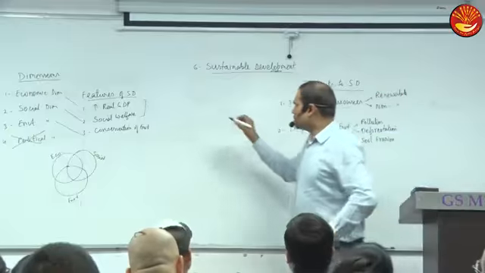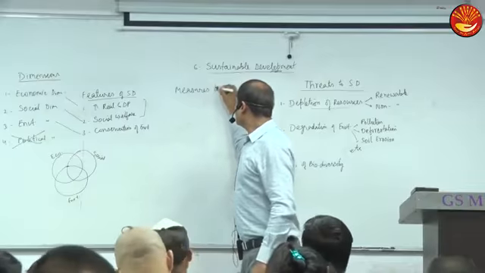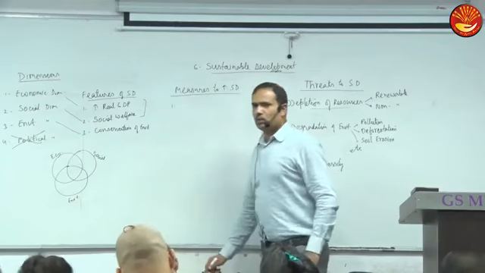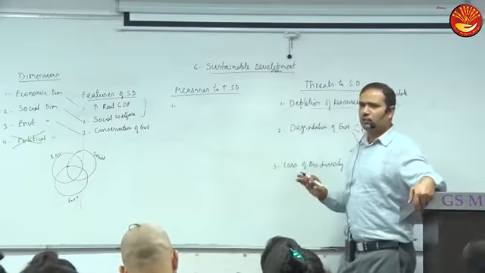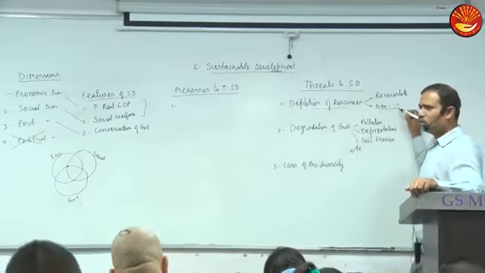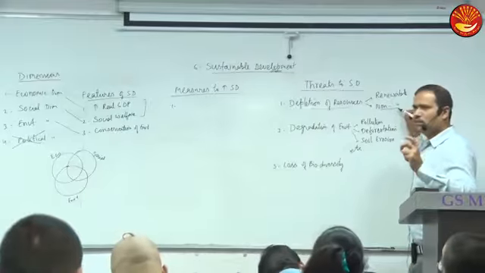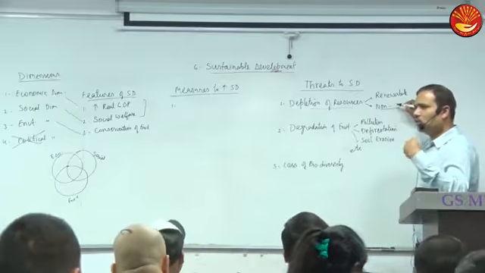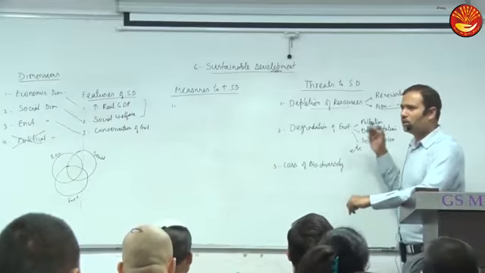And now suggestions: measures to promote sustainable development. How can we promote sustainable development? As I told you, you will discuss most of the dimensions in the geography or environmental section. I'll give you a brief idea. First of all, relating to non-renewable resources, the cautious use of non-renewable resources, very simple, like petrol, diesel, etc. We should use coal within limits. Second, we have to focus more on renewable resources like solar energy, wind energy, nuclear energy, etc.